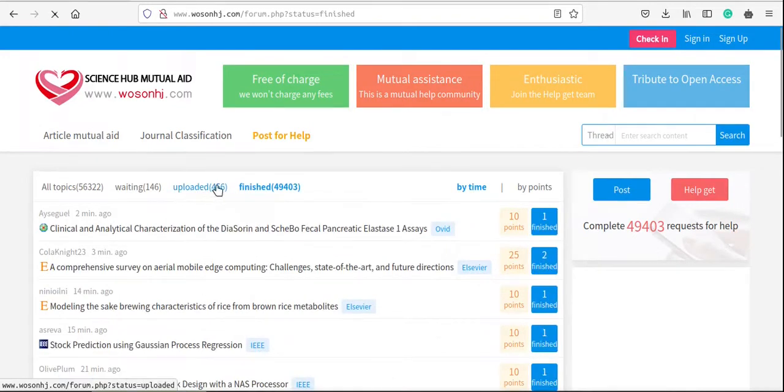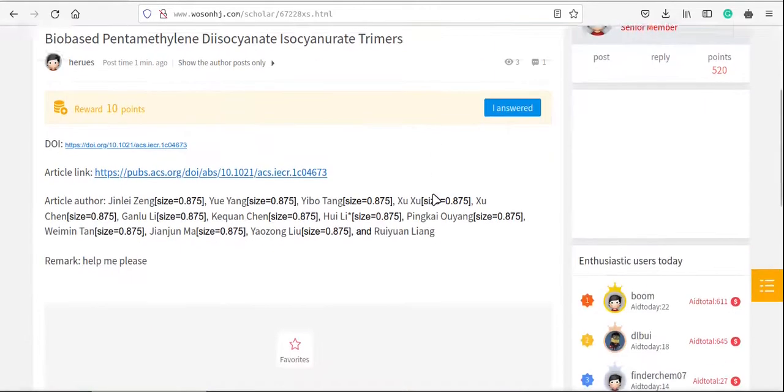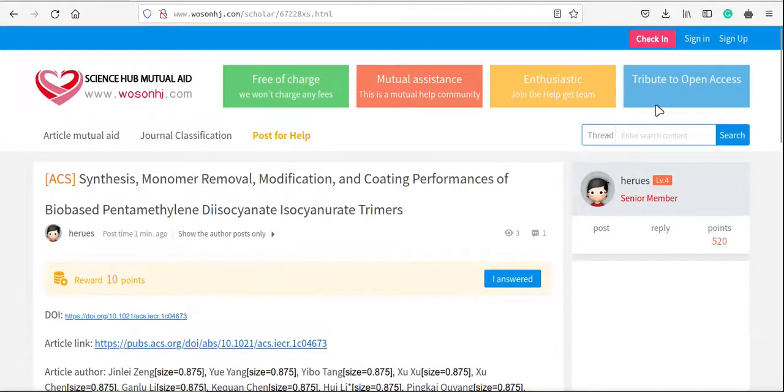So essentially what does this mean? This means that I am requesting a paper. So this is say the synthesis, monomer removal, etc. This is a paper that a person had requested, and somebody had responded to it, but merely responding to that request is not sufficient. So the person who has provided the manuscript, automatically there is an option of adoption, right? So if you post a paper that I have requested, then until and unless I adopt it, it's not done, right? So that is why this portal also works with a concept of points.